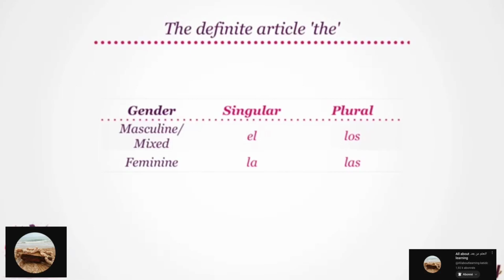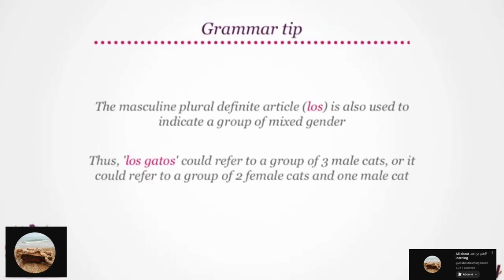Say that, please. La. While with feminine nouns in plural form, we use las. One more time. Las. Great. The masculine plural definite article los is also used to indicate a group of mixed gender. Thus, los gatos could refer to a group of 3 male cats, or it could refer to a group of 2 female cats and 1 male cat. Good!